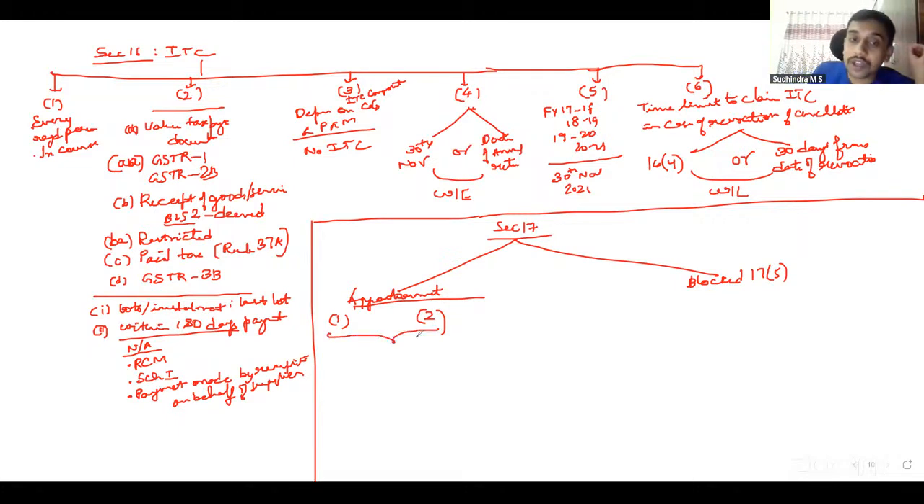For that purpose, we have rule 42 and 43. Rule 42 is for inputs and input services, rule 43 is for capital goods. 5% per quarter we have to consider and reverse it on a quarterly basis for common credits.